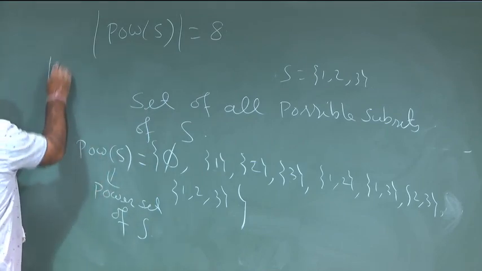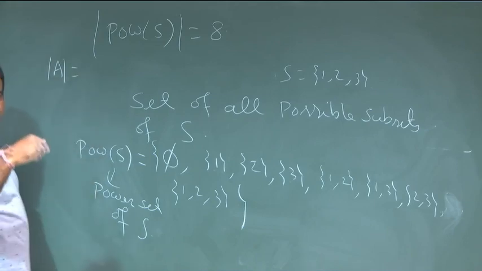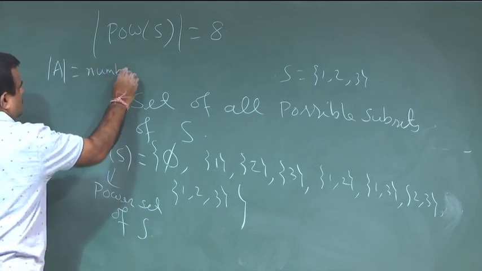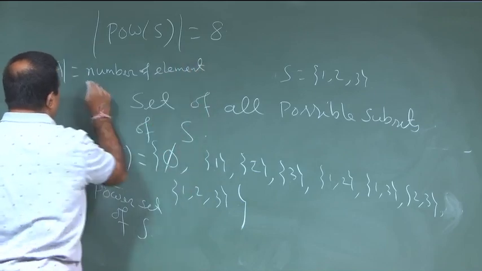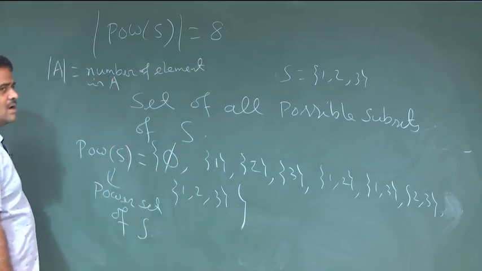If we have a set A, its cardinality is the number of elements in A. This is called the cardinality of the set.